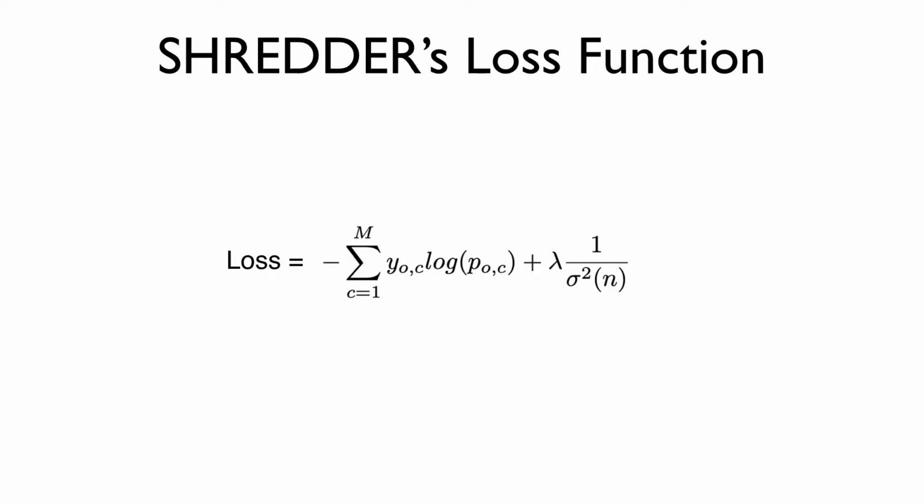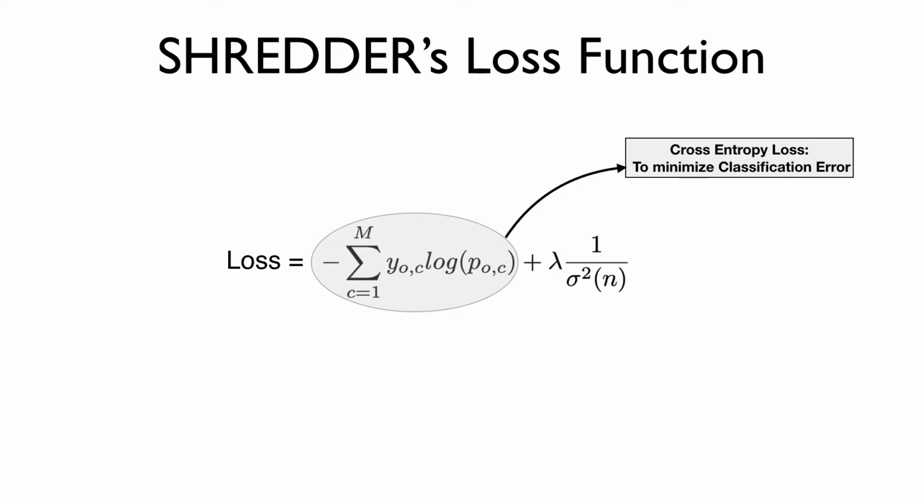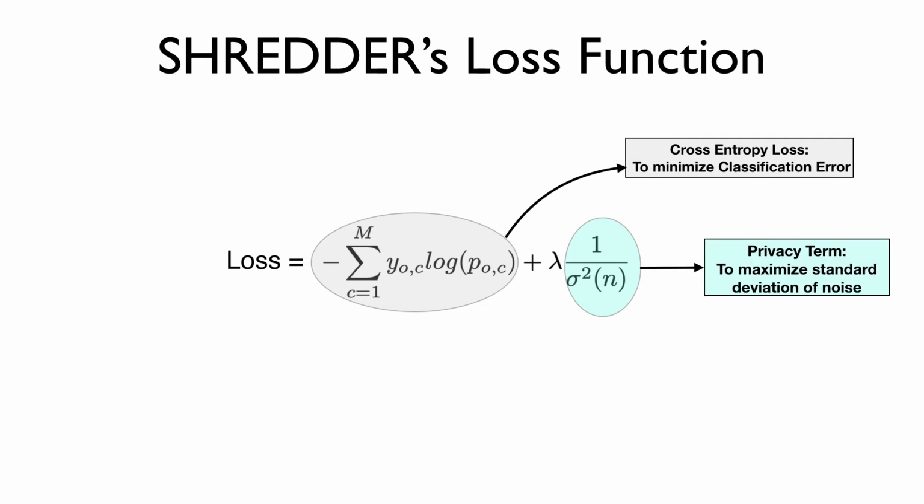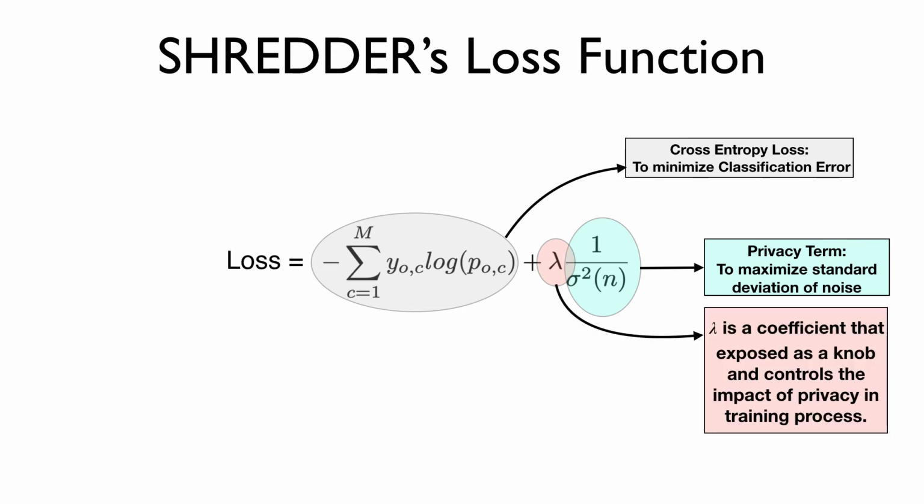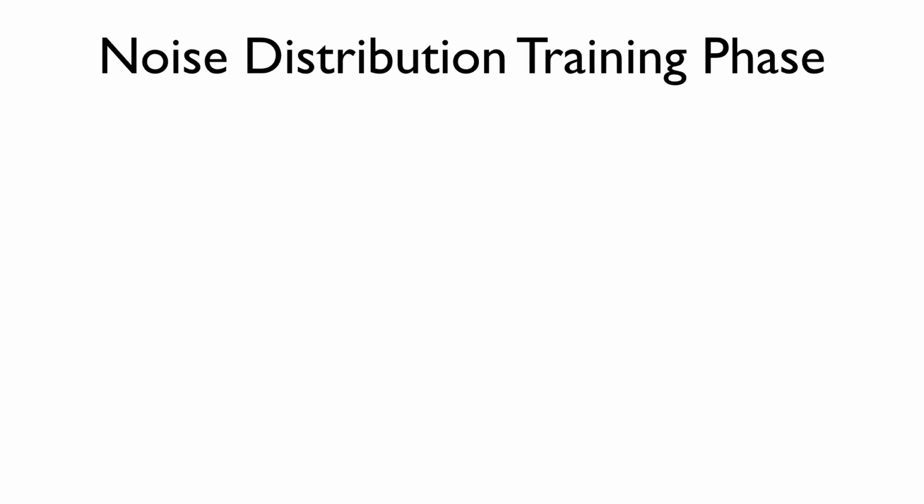Our loss function has two main terms. The first one is the cross-entropy loss and is there to maintain the classification accuracy, and the second one is there to increase the amount of noise and decrease information to preserve the privacy. We try to do so by minimizing the signal-to-noise ratio, which we use as a proxy to the amount of information conveyed. Lambda here is a knob which helps us achieve a desirable trade-off between the accuracy and privacy.